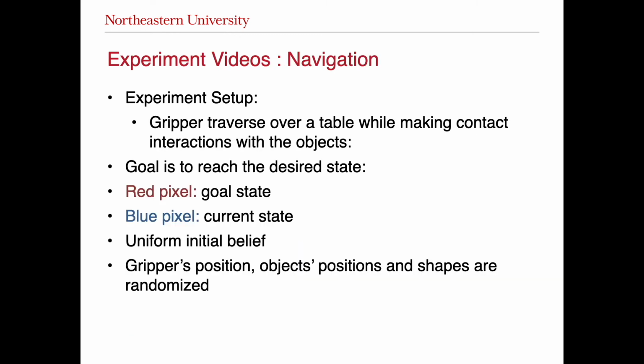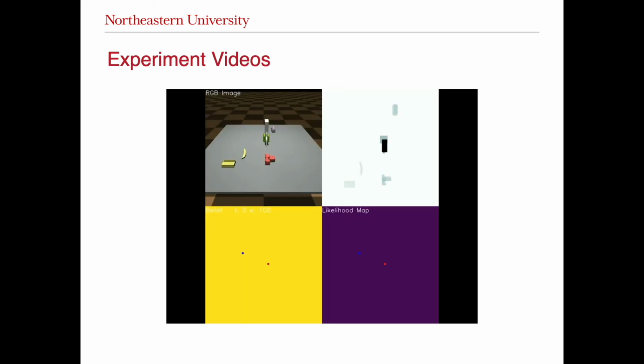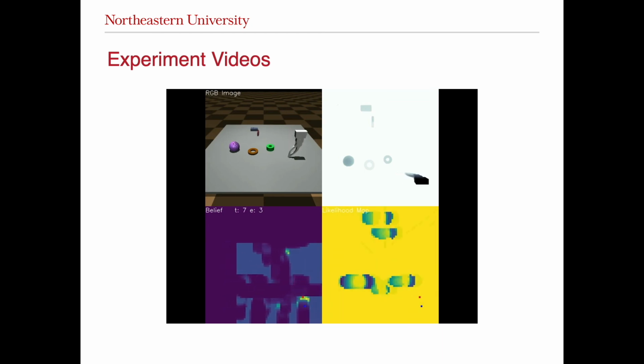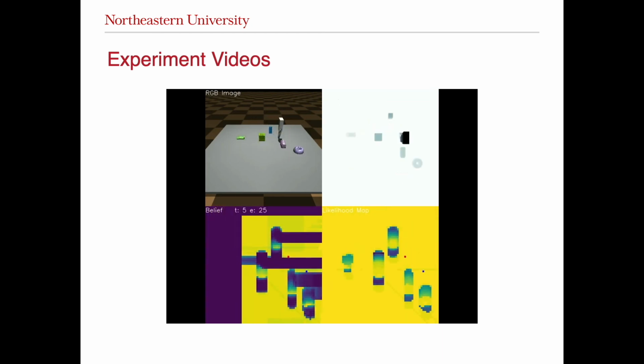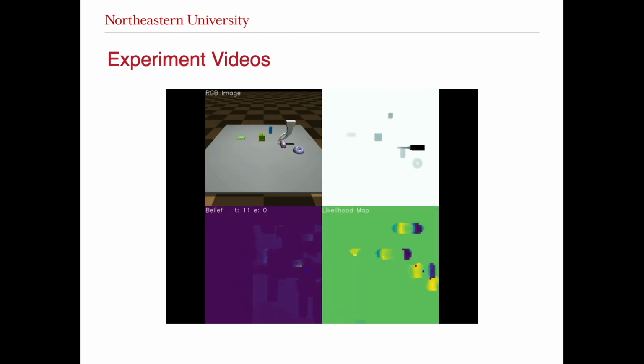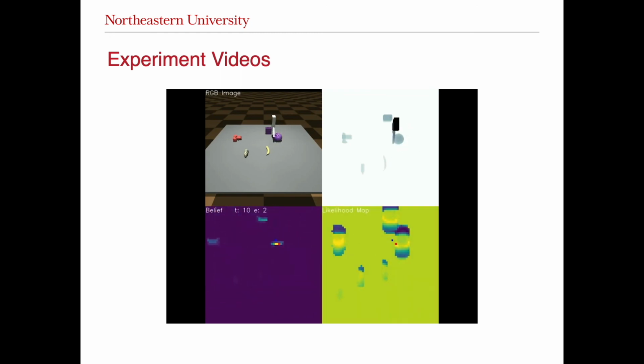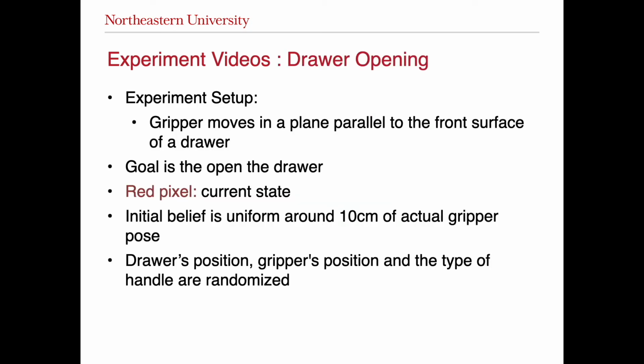In the following video, we showcase some of the episodes for the navigation tasks. In this video, the left upper image shows the environment, the right upper image is the depth image, and the left and the right bottom images are the belief and the likelihood maps, respectively. Similarly, we show the video of the drawer opening tasks.